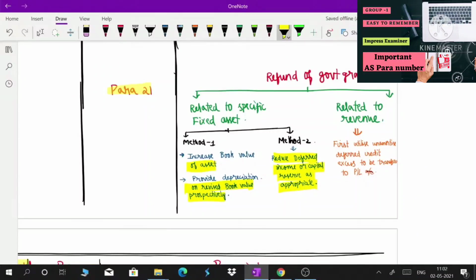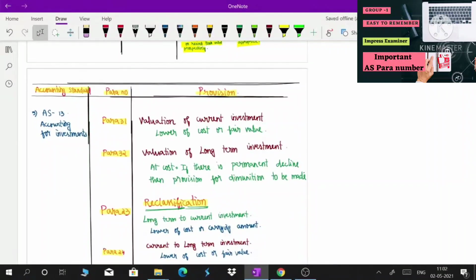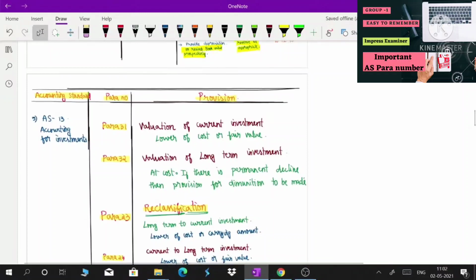Then if it is related to revenue, first utilize the unamortized deferred credit, and the excess is to be transferred to the P&L account. This provision is related to para number 21 of AS 12. Then we will see AS 13 paras. Here a total of 4 paras come under this AS 13.